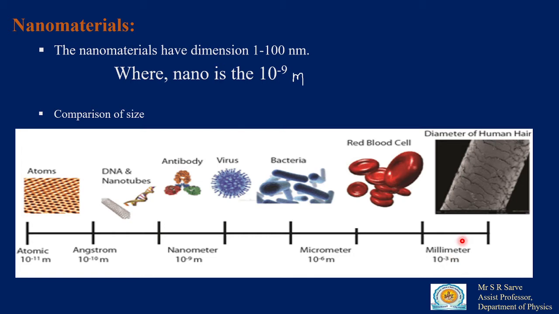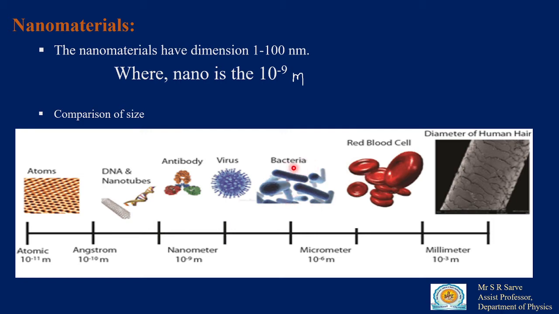If you cut this human hair into 1000 slices, then the size will look like the size of a bacterium. So it is a micrometer size, that is the size of your bacteria and red blood cells.